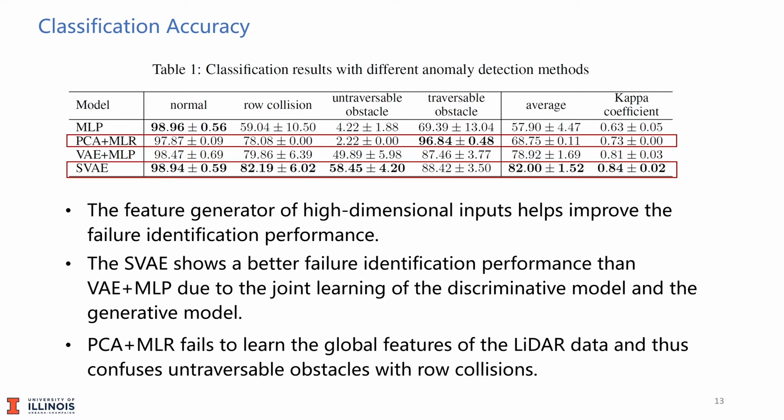Lastly, with a further analysis of the confusion matrix, we found that the PCA plus MLR confused untraversable obstacles with row collisions, as it failed to learn the global features of the LiDAR data. By contrast, we will show in the next two slides that the SVAE model manages to learn the high-level features of the LiDAR data, and thus produces better classification accuracy.